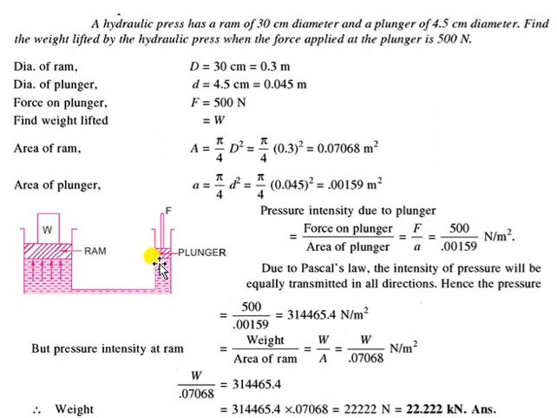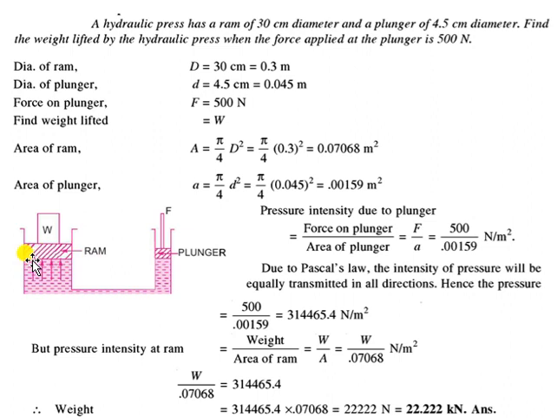Whatever pressure is generated here, the same pressure is transmitted to this position because of Pascal's law, which says that the intensity of pressure is the same in all directions. So if pressure P is generated over here, the same pressure will be applied over here also. But the difference you observe is that the cross section area of this plunger is very small, and the cross section area of this plunger is very high.